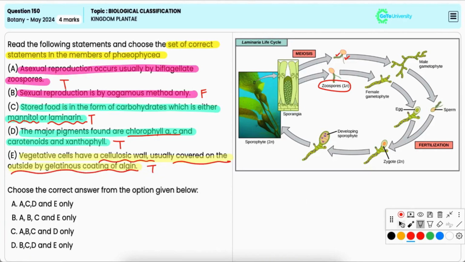Hence, the correct statements are A, C, D, and E. Thus, the correct answer is option A.